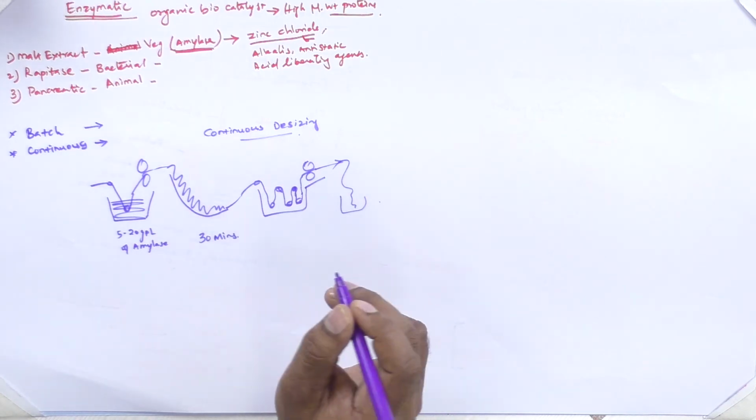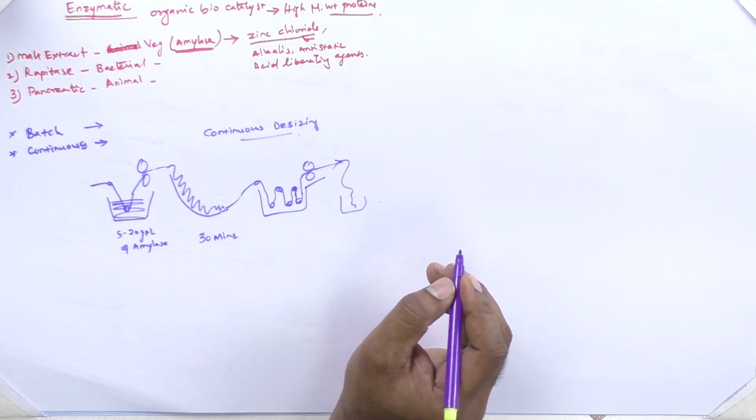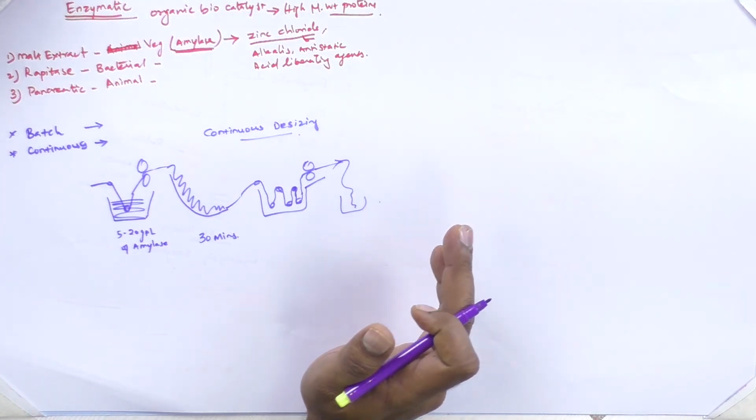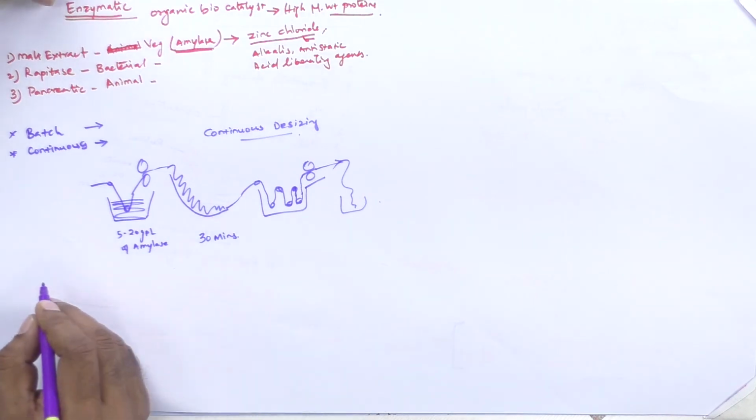Normally enzymes are very active in particular regions. That means they are sensitive to temperature and pH.